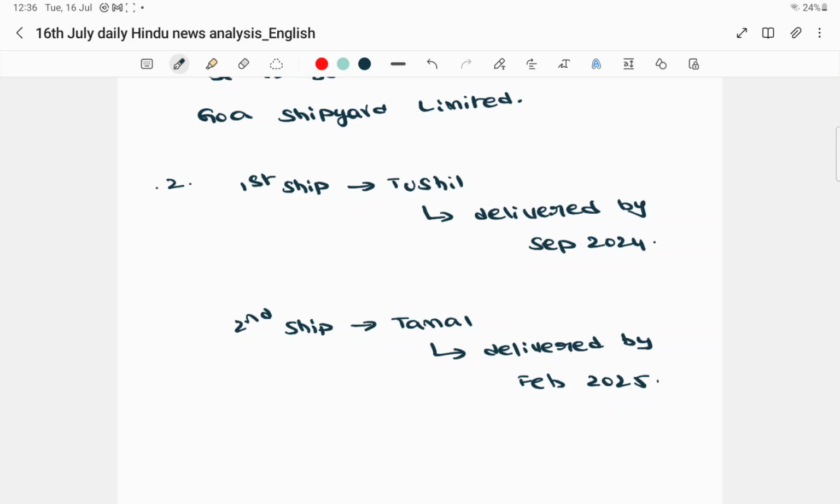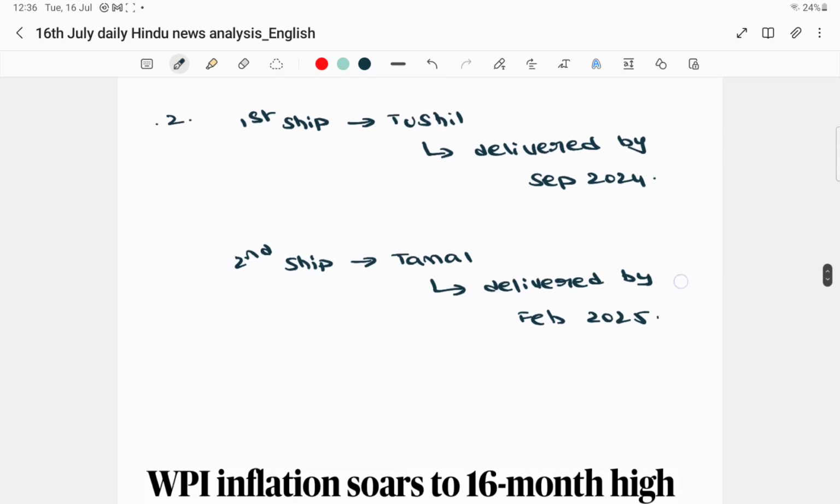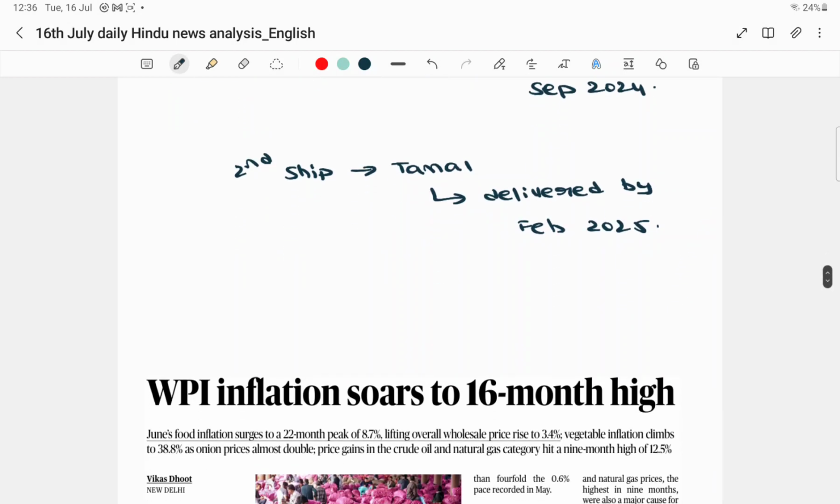You need to be thorough that Tushil and Tamal are actually the stealth frigates which are being built by Russia. We are importing them from Russia, and the other two will be built in our country only by the Goa Shipyard Limited. So these are some of the important points with respect to this article. Up till now we have talked about three important articles. We have seen the money bill petitions in the Supreme Court, and then the second one we talked about the Indian Council of Agricultural Research, where we talked about the One Scientist One Product program, and the third important one is the two stealth frigates to be imported from Russia, which are the Tushil and the Tamal.